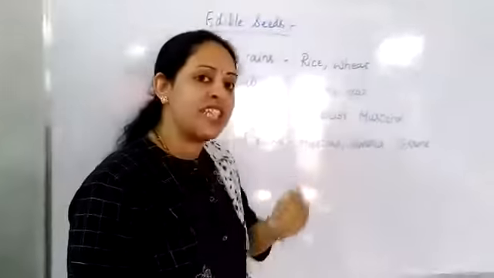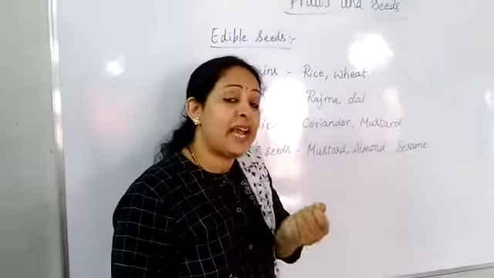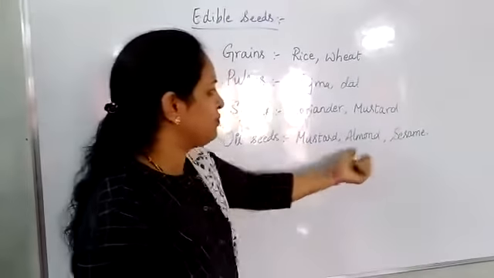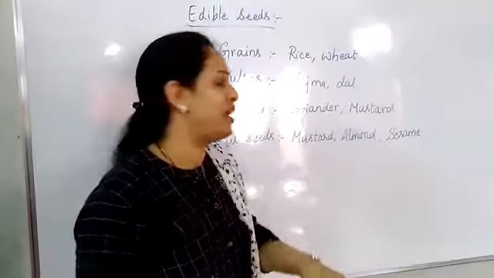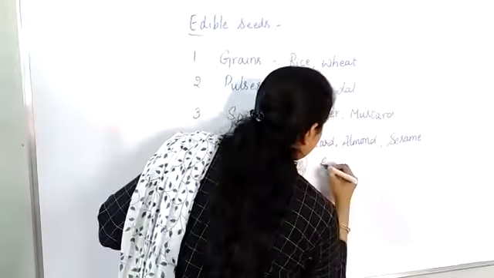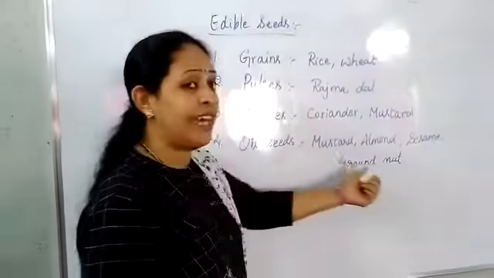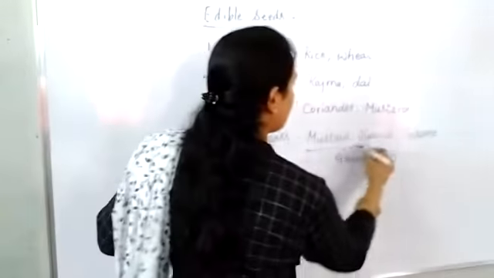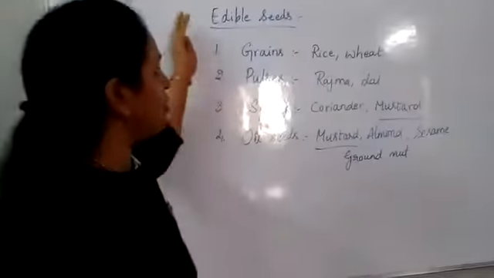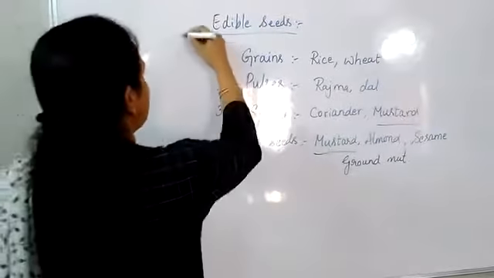Which type of seeds can we eat raw? Almond and groundnut. We can add groundnut here also. And one more question: which seed is a spice and an oil seed as well? What is that? Mustard. So this is about the edible seeds. This is the first topic.